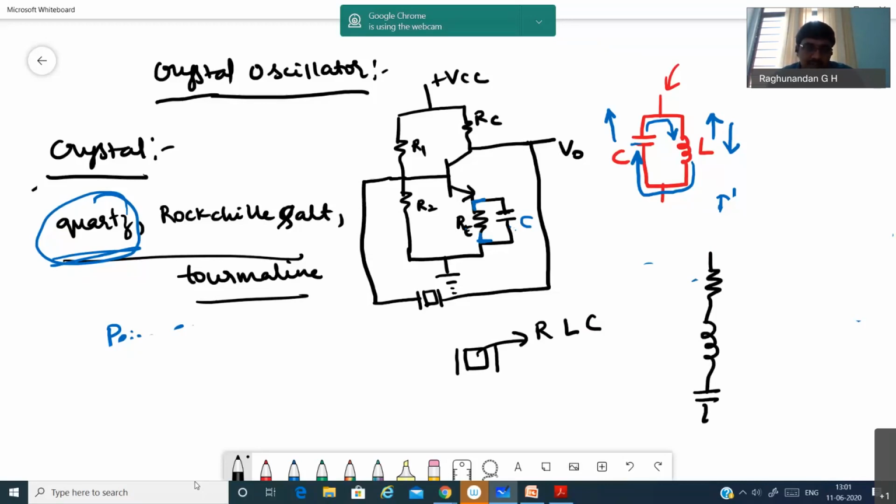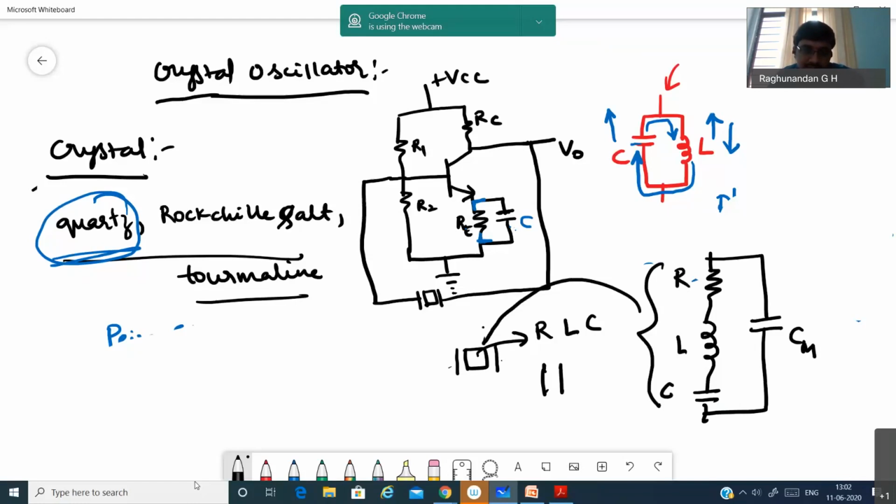This is the equivalent circuit for the crystal, and since it contains this metallic cap that acts as a capacitor, because two metallic plates are connected across this crystal, and you know a capacitor always has two metallic plates, this is known as the mounting capacitance. This RLC indicates the crystal, and this Cm is the mounting capacitor. Okay, so this is the crystal.